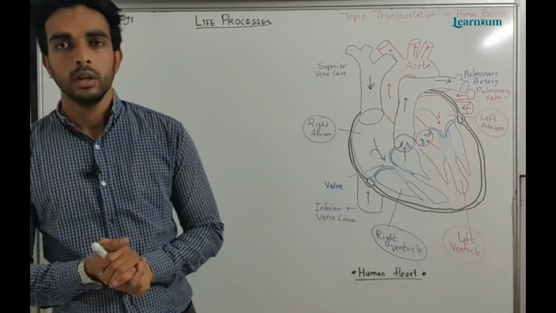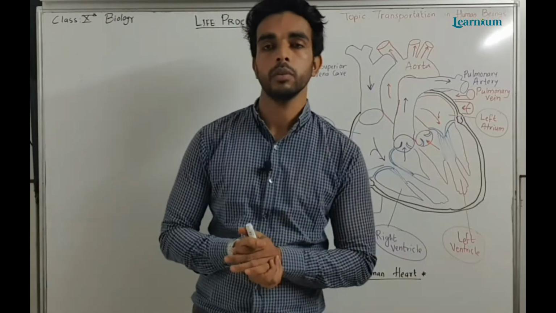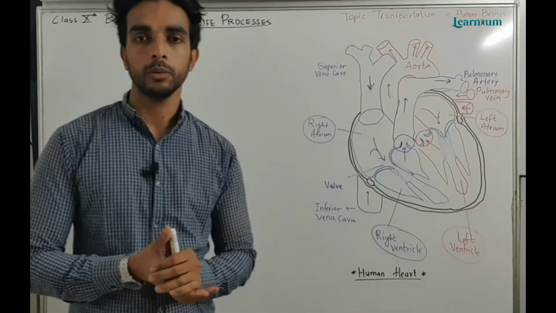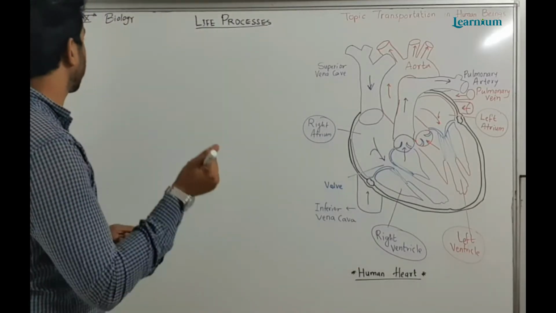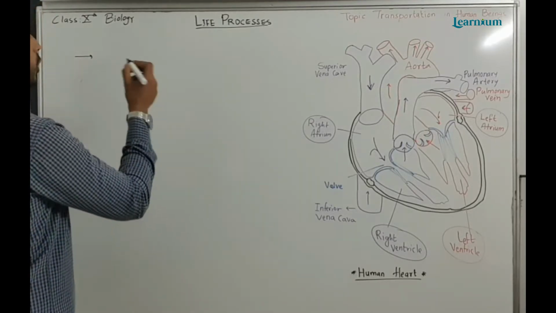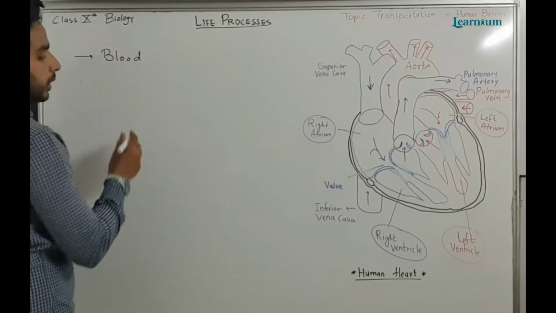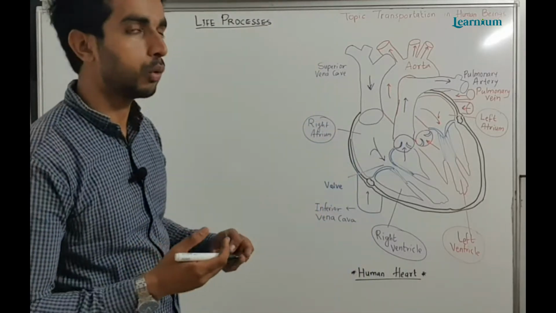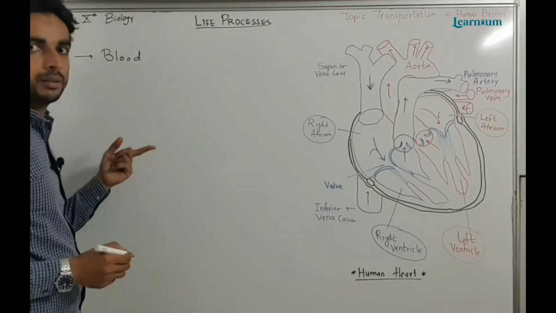Today we are going to start our next topic, that is transportation in human beings of the chapter Life Processes. The transportation in human beings takes place with the help of three components. So we can write those three components. The first component of the transportation system is blood. Blood carries all the nutrients, hormones, enzymes, etc. inside it. So it is the transportation medium.